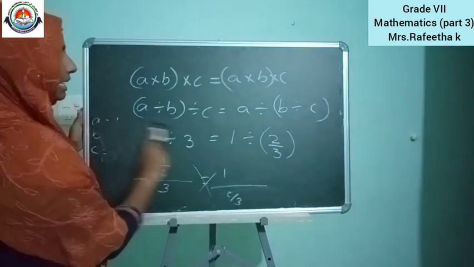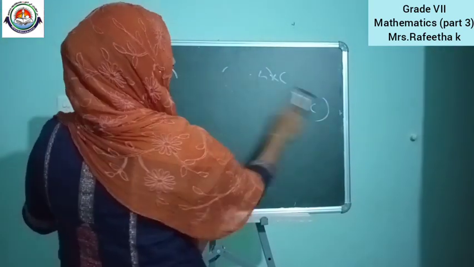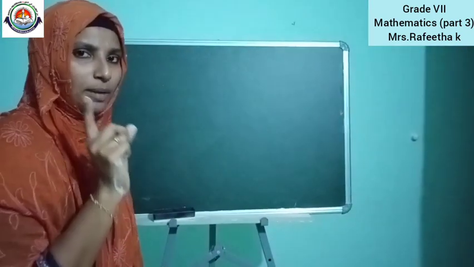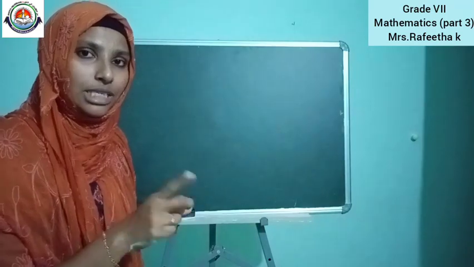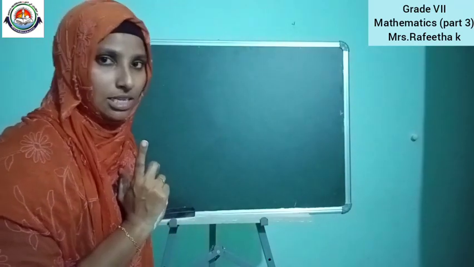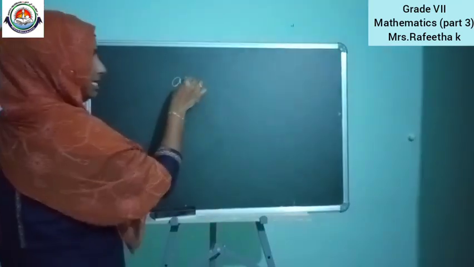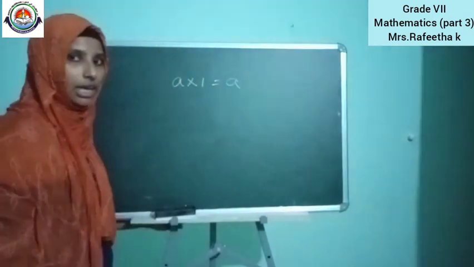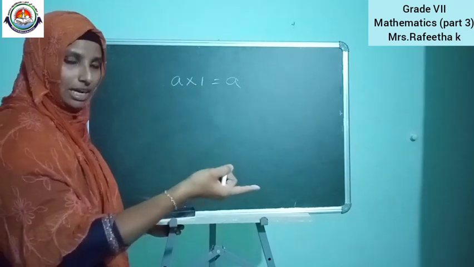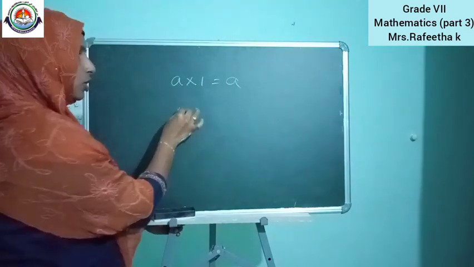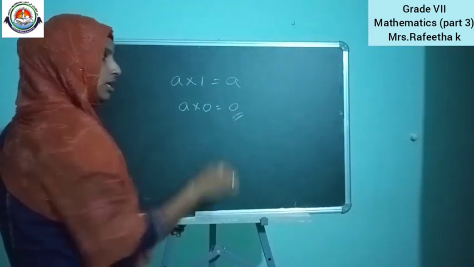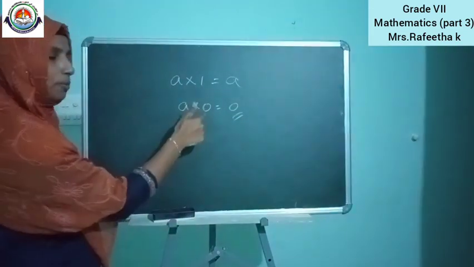Next is the identity and zero property. As is in the name itself, identity property means if we multiply any integer with 1, the answer we get will be the same integer. That is, if a is an integer and we multiply with 1, we get the same a. So that is the same as in multiplication, division also it is the same. And zero property means whatever number we multiply with 0, the answer will also be 0. These two are the identity property and zero property.